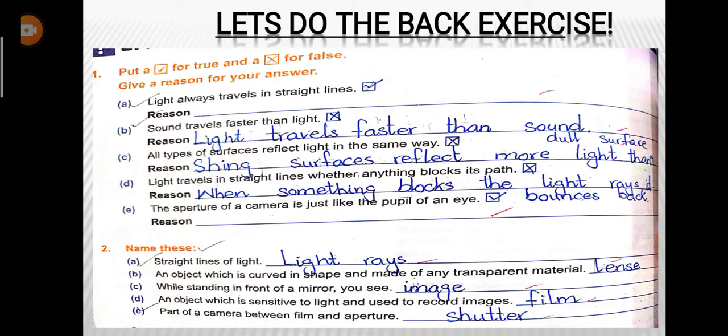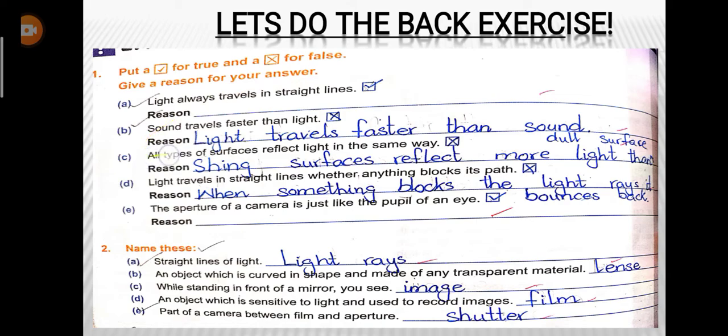First of all, you have to do the first question, that is, put a tick for the true and a cross for the false, and also give the reasons. The first one: light rays travel in a straight line. Is this true or false? Yes, this is true because I have told you that light always travels in a straight line. That is why we can easily bend it with the help of mirrors.